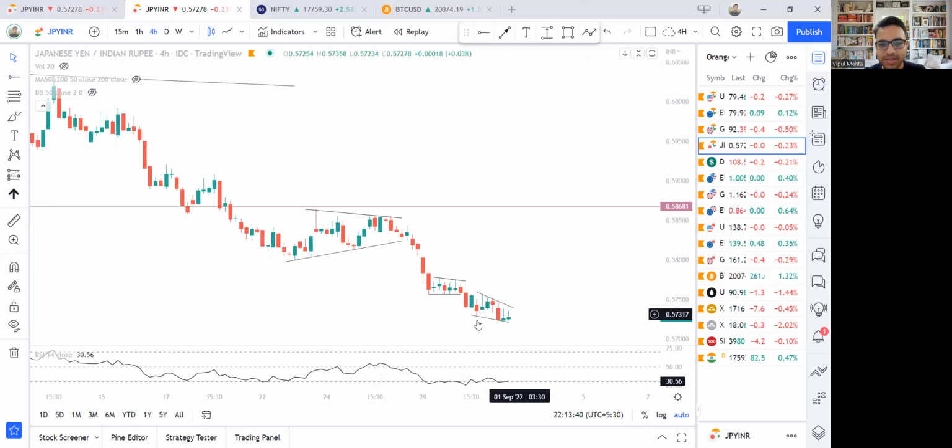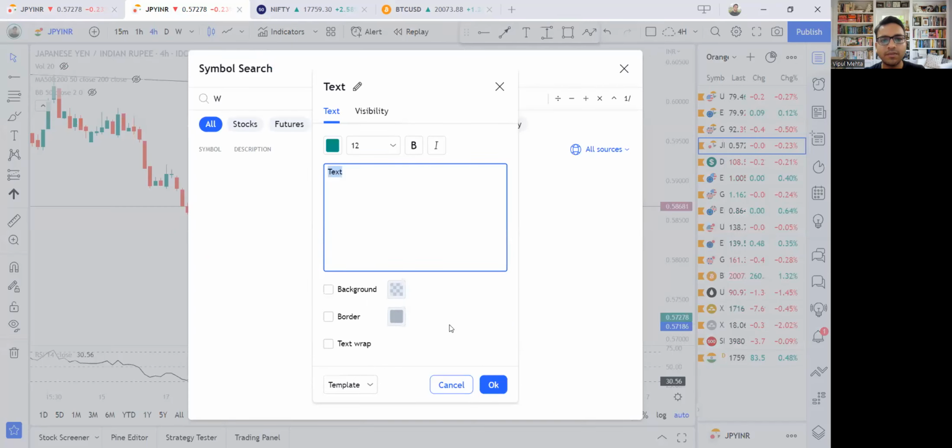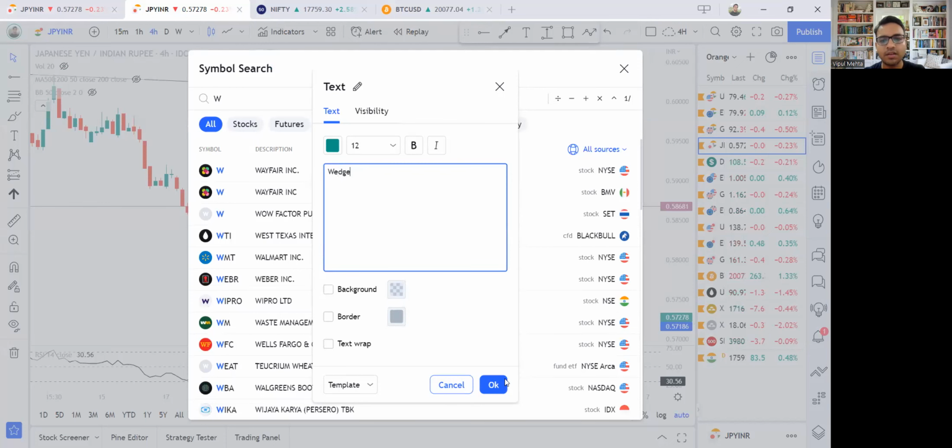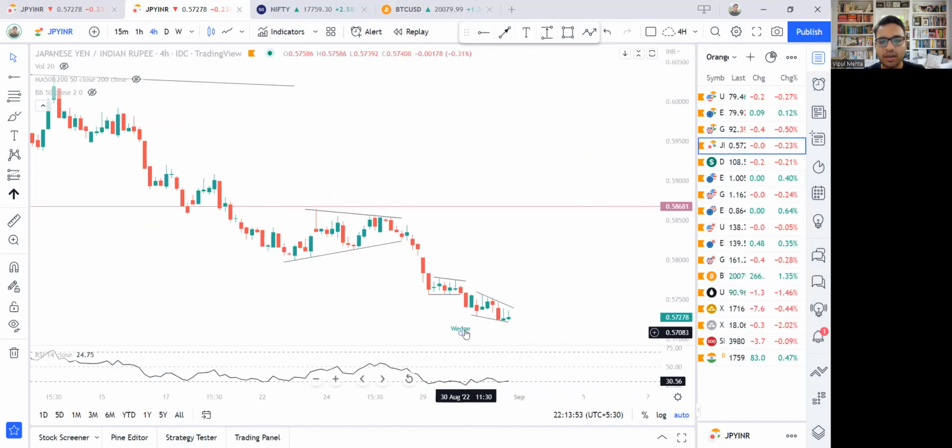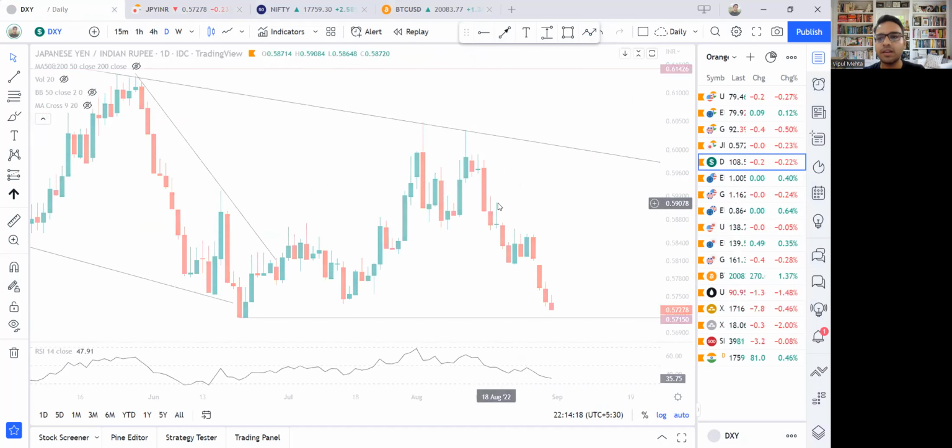This price action is not very clear on the 4-hour chart, but on the hourly time frame it was much more clear, some kind of a wedge. And if it is a wedge, then that would mean a reversal in price is possible. So let's see what happens tomorrow. If the price goes up from here, then this can be a buying opportunity as well. So this is Japanese yen.